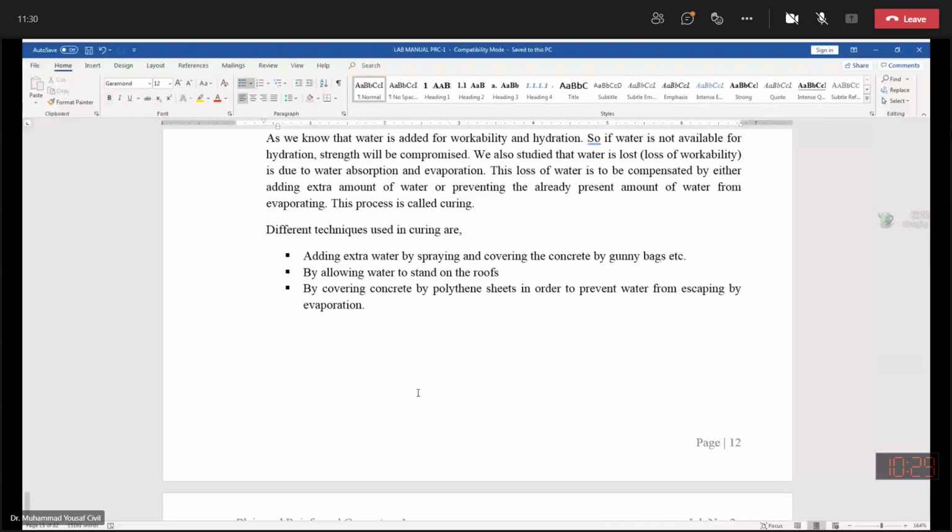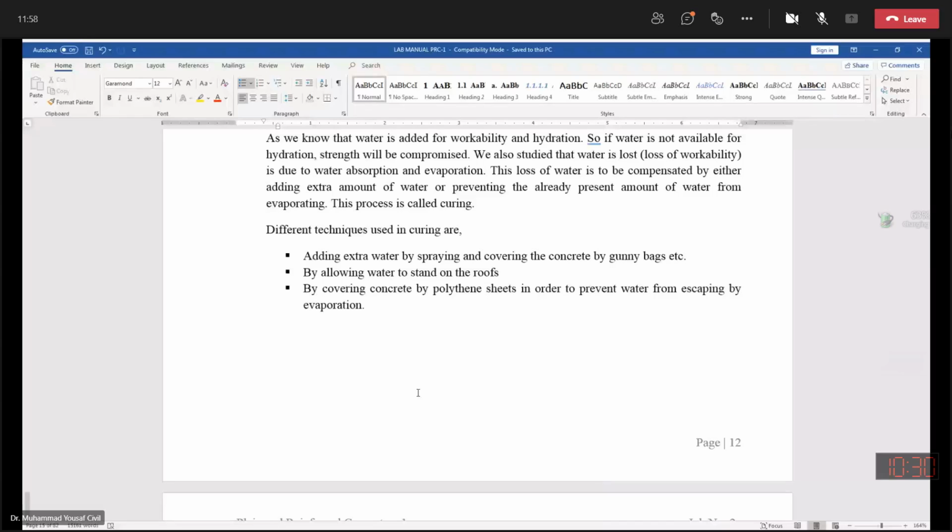Before performing the initial and final setting time test for the cement, which is applicable to the concrete, note that the aggregates, coarse aggregate and fine aggregate, are almost inert materials, and the binding property lies only with the cement binder.